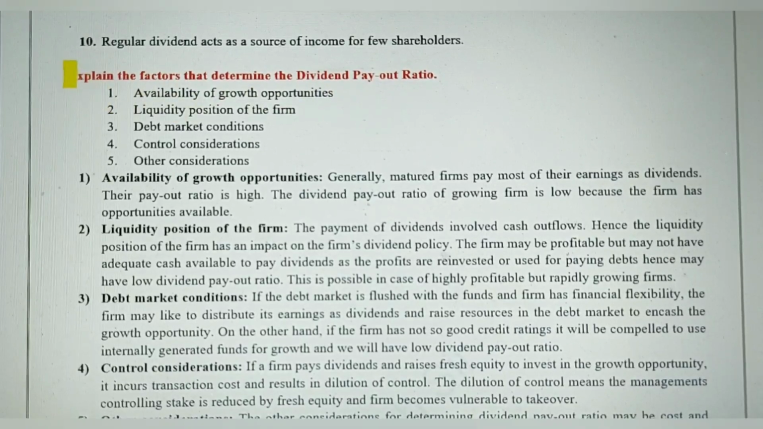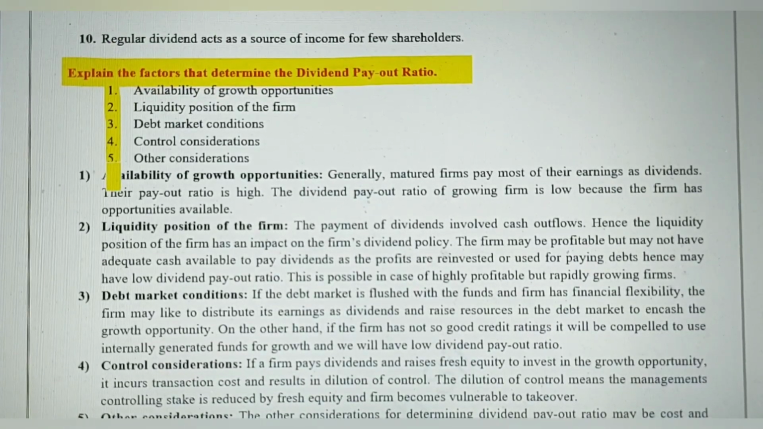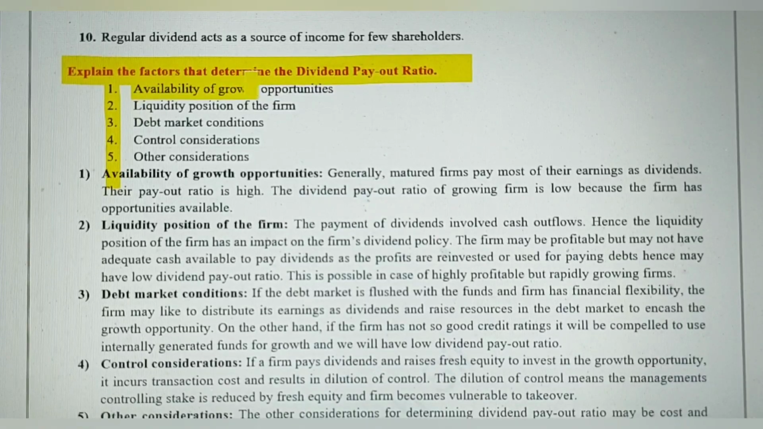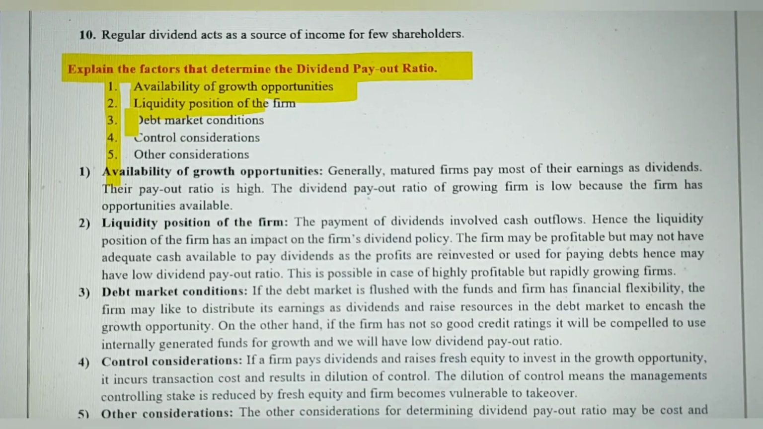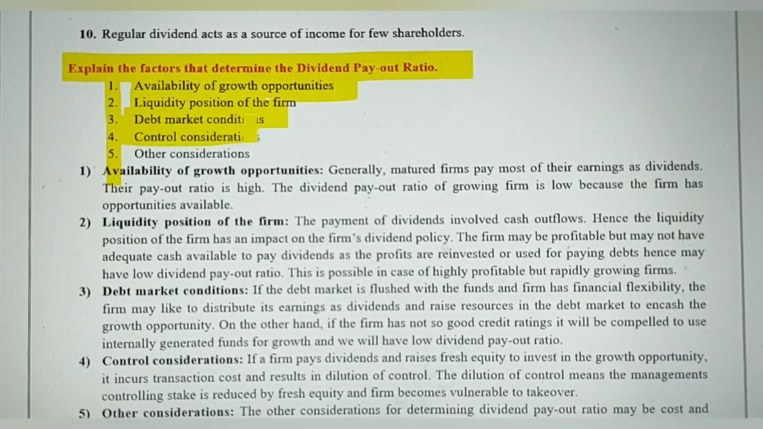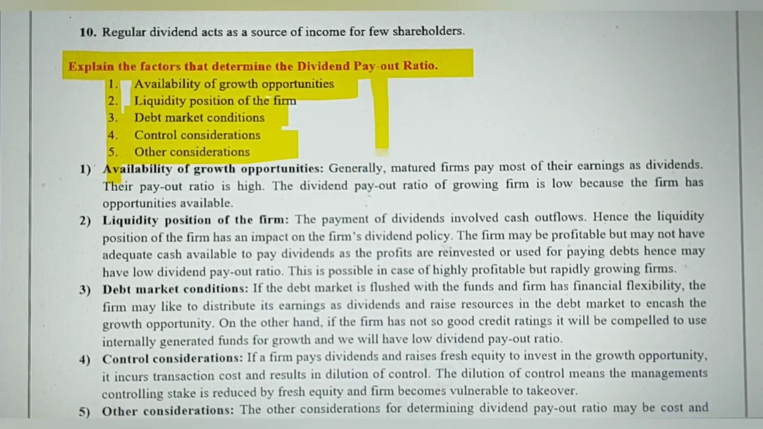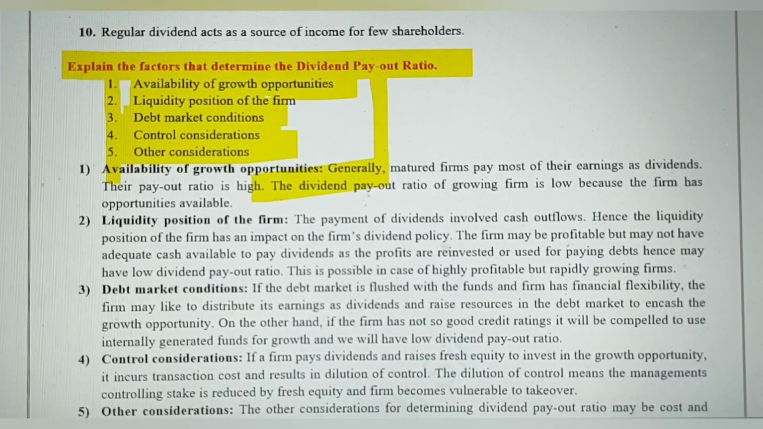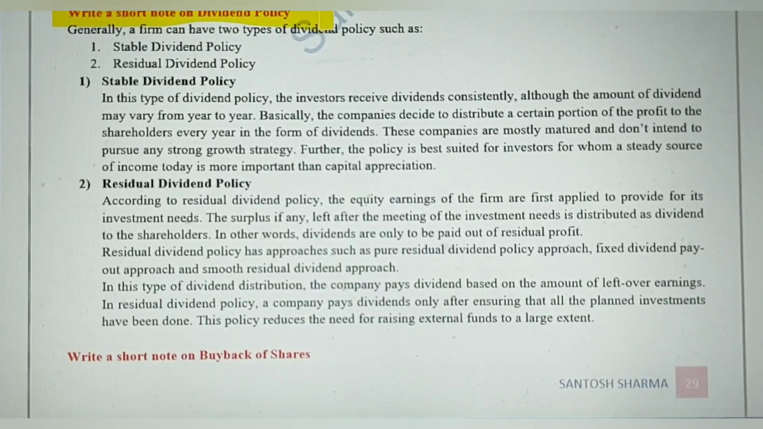Explain the factors that determine the dividend payout ratio. All these five factors should be considered: availability of growth opportunities, liquidity position of the company, then debt market condition, control consideration, and other considerations. So these factors need to be considered before determining the dividend payout ratio. One short note you can get on the dividend policy.